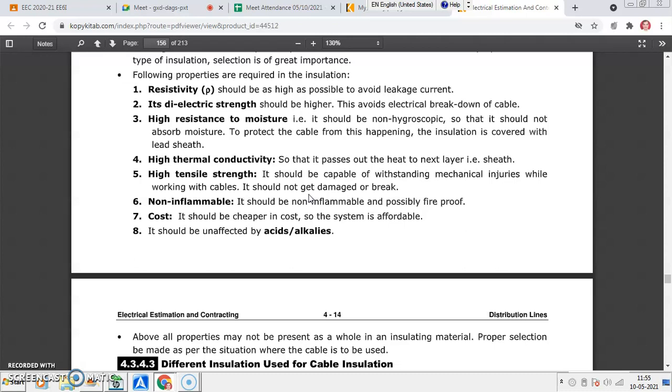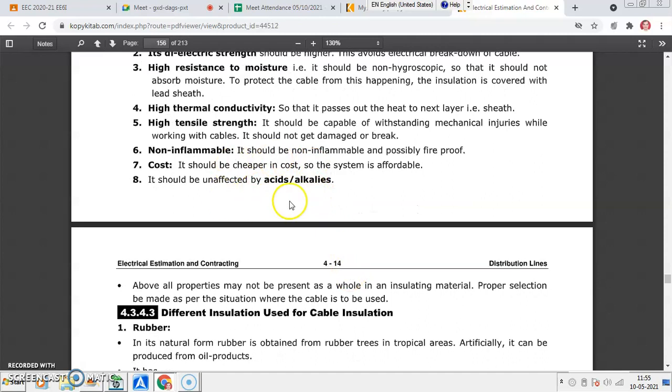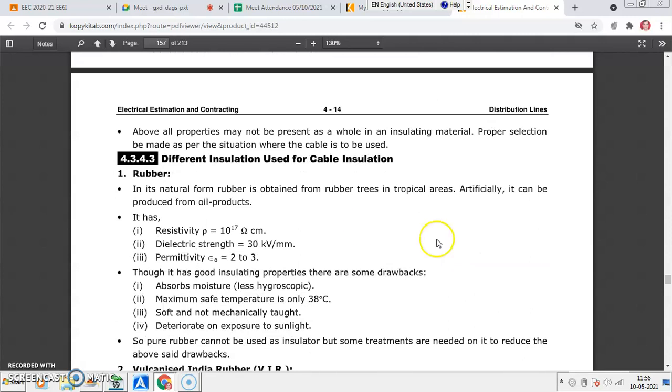It should be non-flammable. In many cases we used to see that fire accidents take place because of short circuits. If the cables are non-flammable, then fire hazards will be less. Cost should again be affordable. We cannot say cheap but affordable, and it should not be affected by acid or alkali, because normally in chemical industries where we are using the cables, the atmosphere is acidic, alkaline and so on. So these are some certain things that are to be considered.